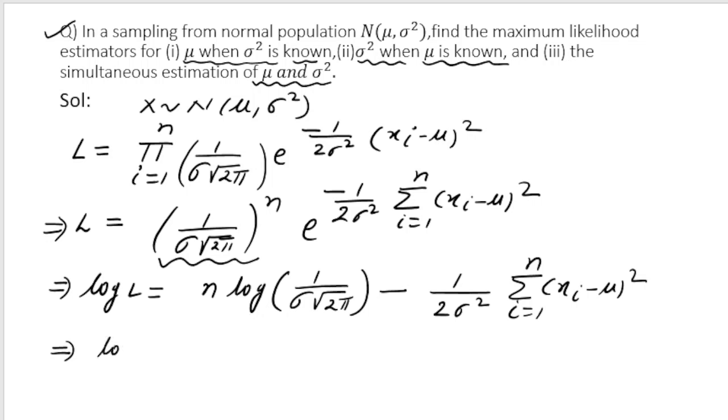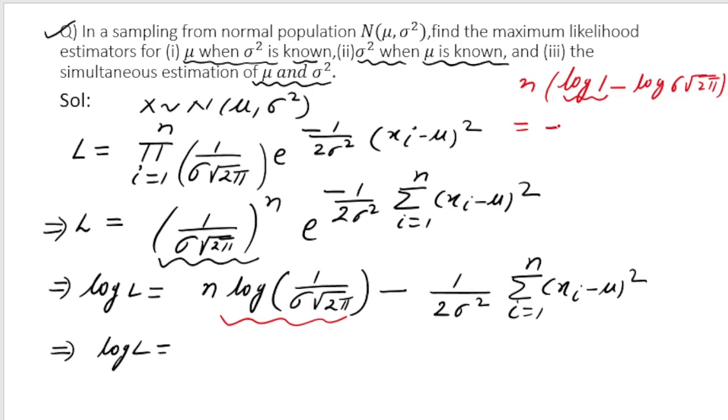So to rewrite, I write log of L is equal to, and be very careful about what I am going to do, because this may be slightly confusing. So let me write it here, otherwise you will not be able to understand. I am going to focus on this term. So we have n, and log of 1 by sigma under root 2 pi can be written as log of 1 minus log of sigma under root 2 pi. Log of 1 we know is equal to 0, so I will get minus n, and log of sigma under root 2 pi can be written as log of sigma plus log of under root 2 pi.